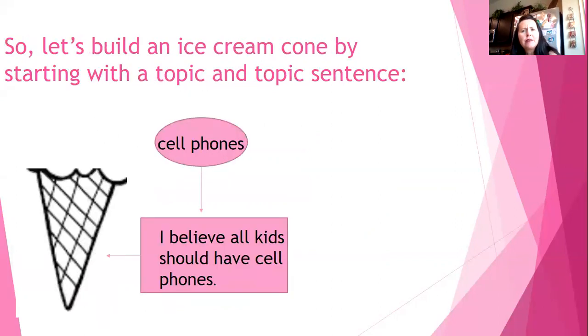Okay, so let's start at the beginning. We're going to build an ice cream cone, and we're going to start first of all with a topic and then a topic sentence. So I've got to have a topic to write about, okay? So I chose cell phones because everybody pretty much has a cell phone. But now I need to narrow that down because I could write forever and ever about cell phones. But I need to narrow it down to something that I can write a few sentences about. So if you look down by the cone part, my topic sentence is going to be, I believe all kids should have cell phones.